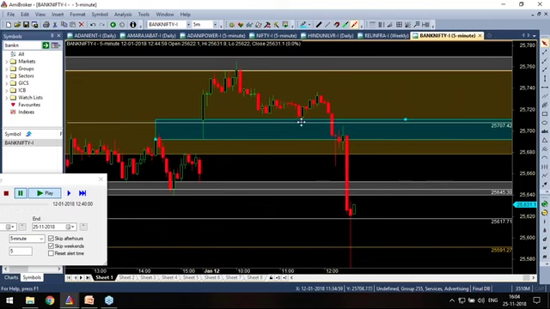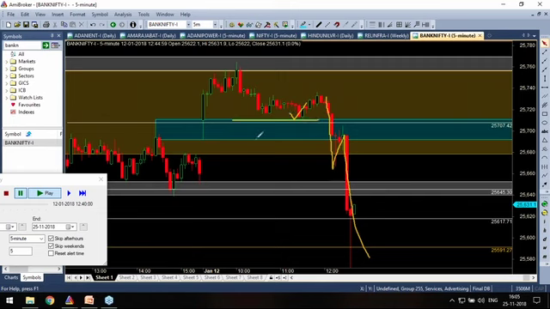Now price came, it almost kissed here. It didn't touch, didn't come inside the zone, but it kissed here and went up. It didn't work. Then price broke the zone. But after it broke the zone, it retraced back into the zone and gave an amazing reaction. So what kind of a trade is this? It is a short trade.